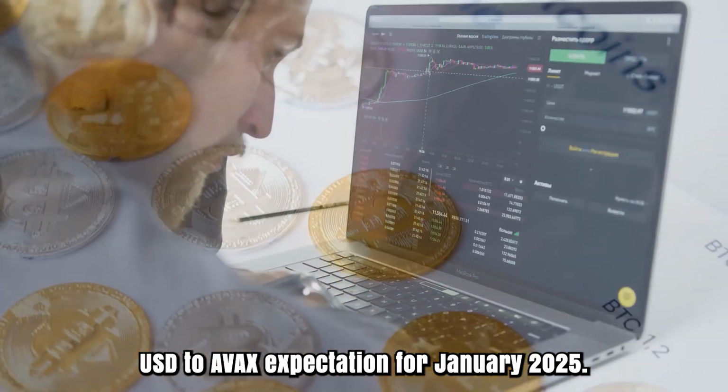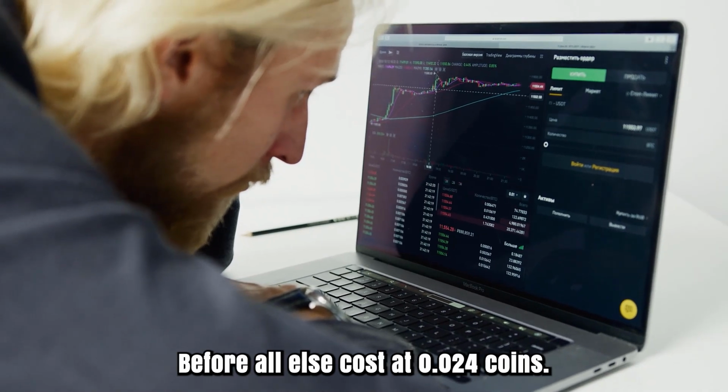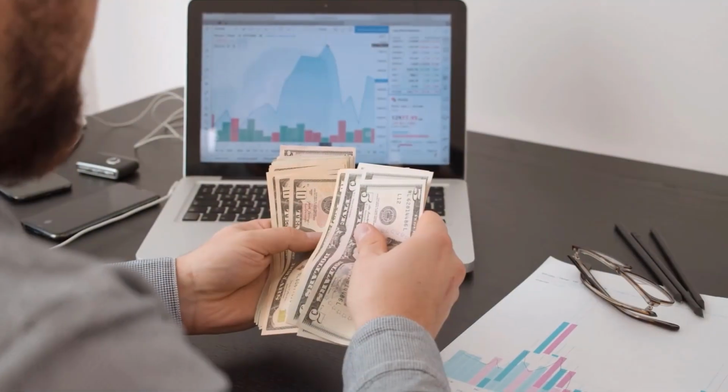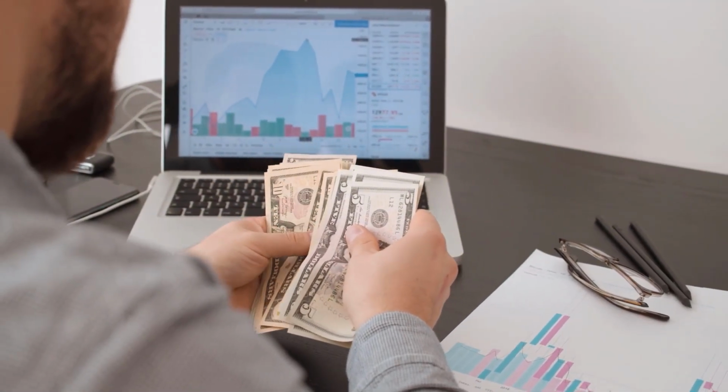USD to AVAX for January 2025. Before all else, price at coins. High price 0.029, while low. The midpoint of price arrived at: 0.026.